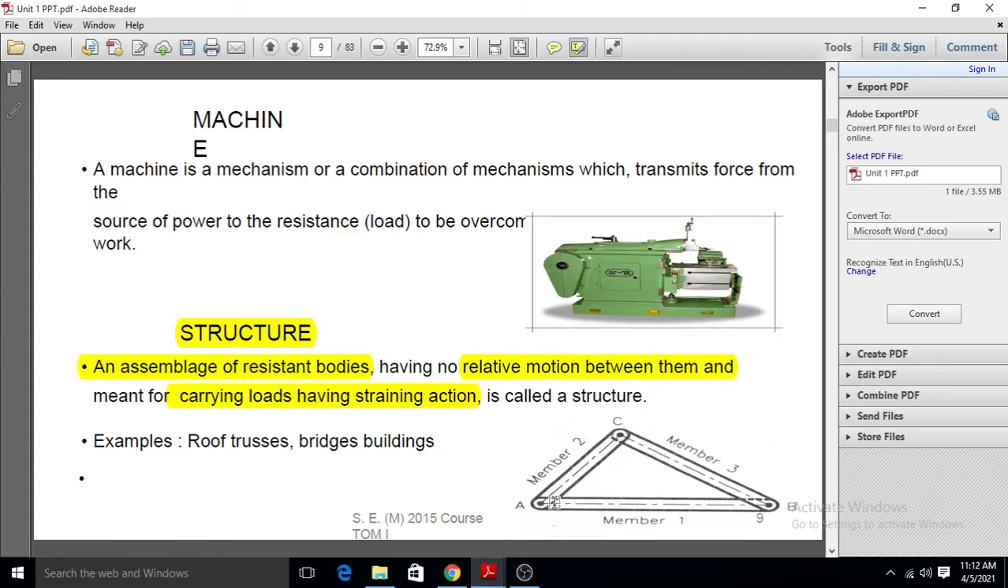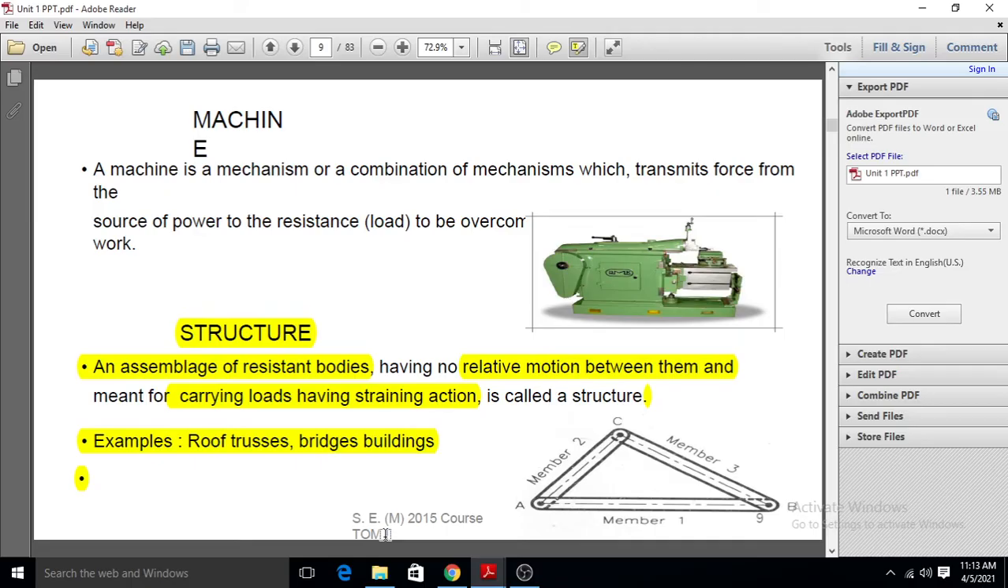Simple example, see this, there are member 1, member 2 and member 3 in this image. If we apply some force on member 1, then its size and shape will not change. The size and shape will always be there, but it will not change its physical form. If we apply some force on a body and there is no change in its physical form, then such a body is called a resistance body.